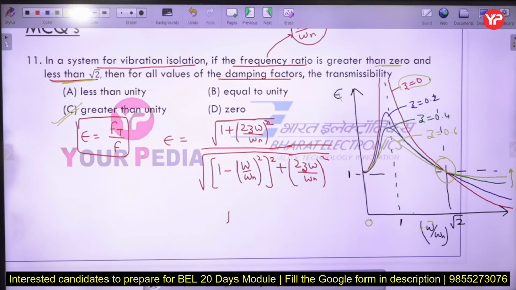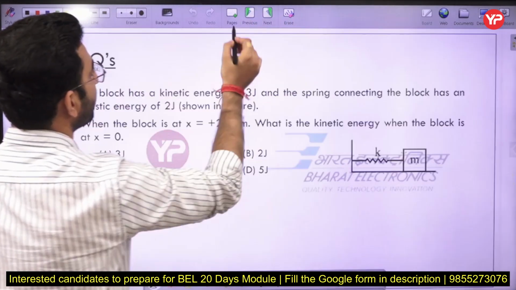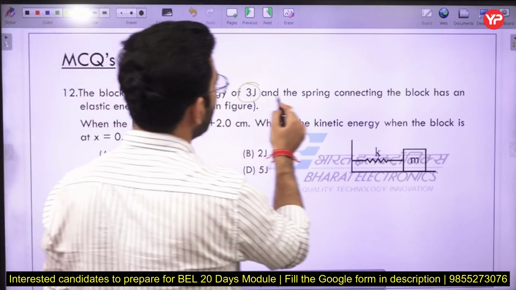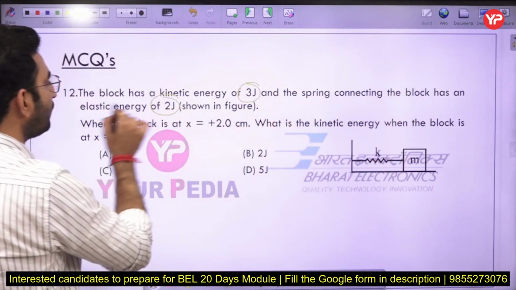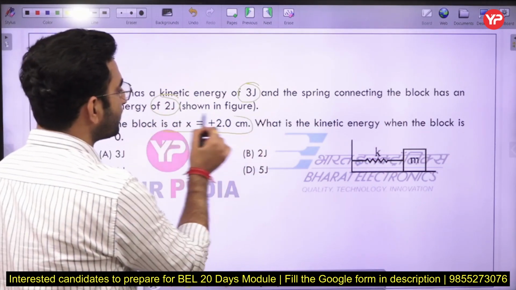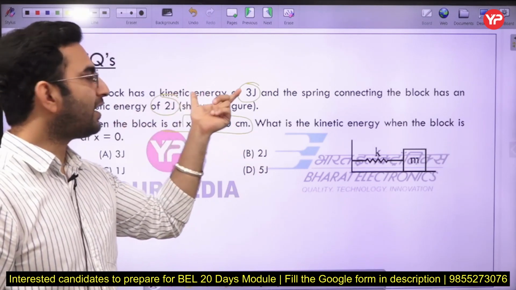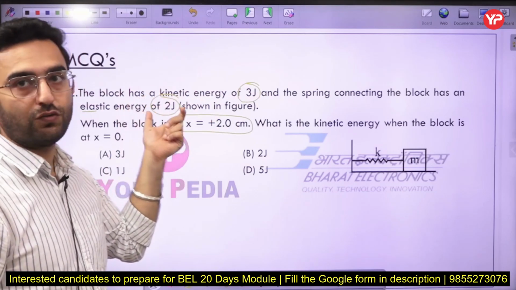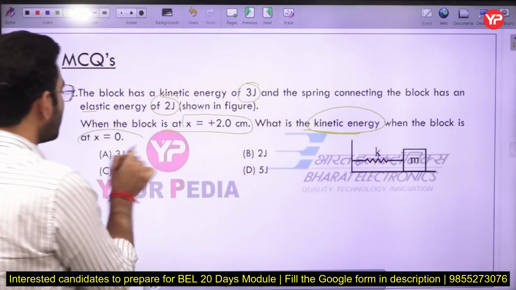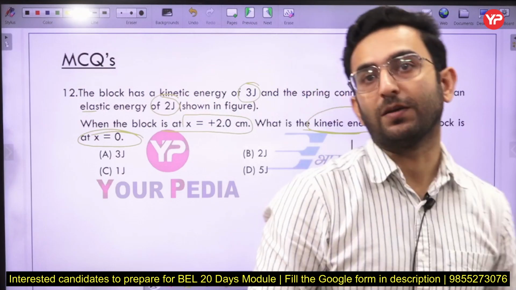Okay, now the next question is question number 12. The block has a kinetic energy of 3 joule and a spring connecting the block has an elastic energy of 2 joule as shown in the figure, when the block is at x equal to 2 centimeter. So that means when the block has done the displacement, it is having a kinetic energy of 3 and an elastic energy of 2 joule. But what will be the kinetic energy when the block is at x equal to 0? That is simply trying to say what is the value of the kinetic energy at its mean position basically.